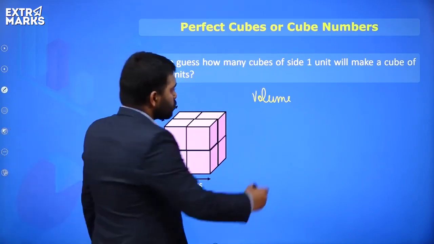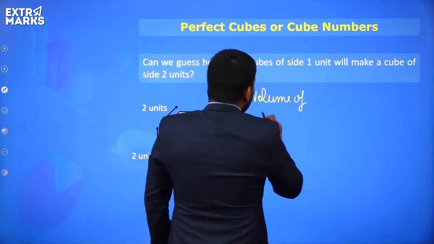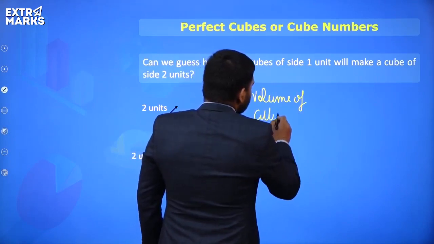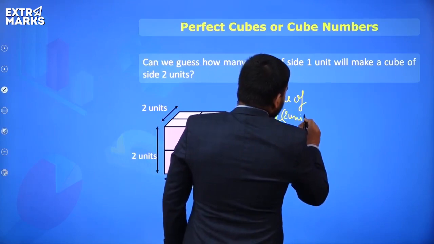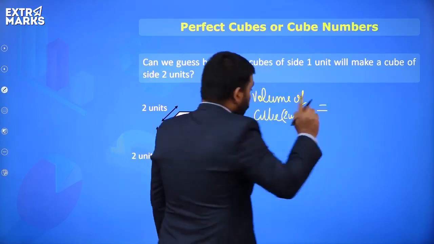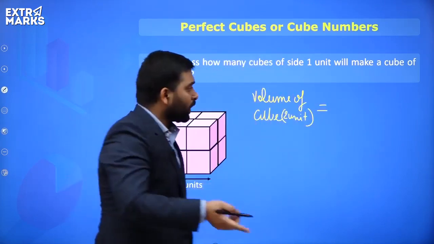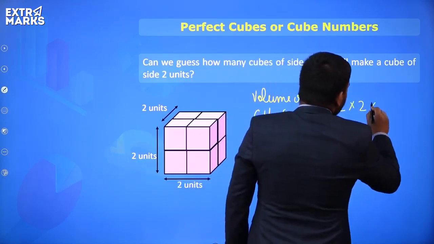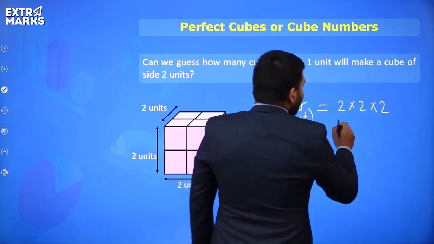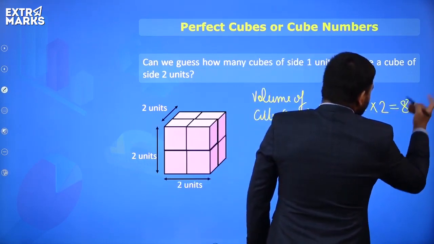So volume of the cube when the side is 2 units is length, breadth into height, that is 2 into 2 into 2. So we can say it is equal to 8 unit cube.